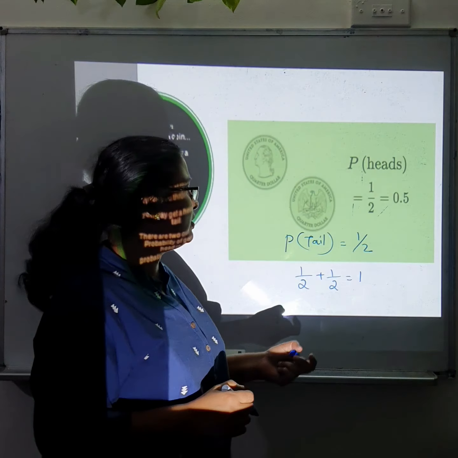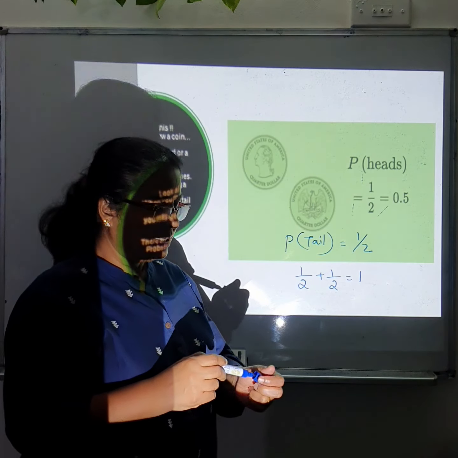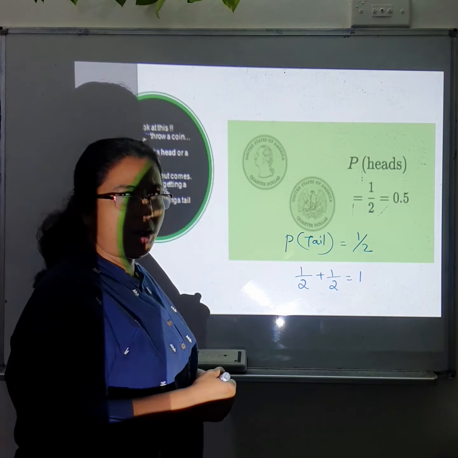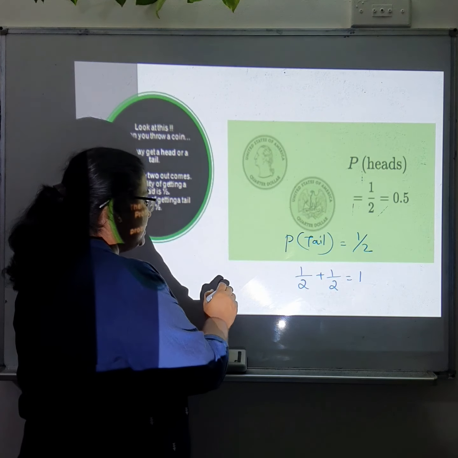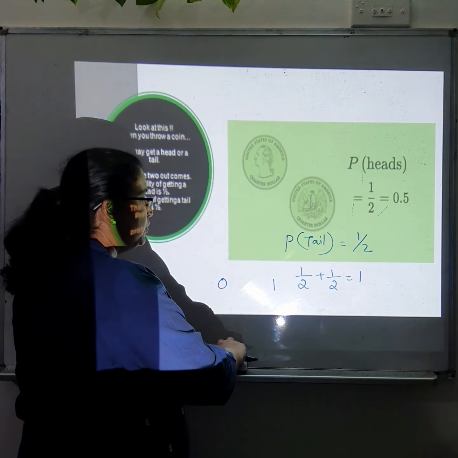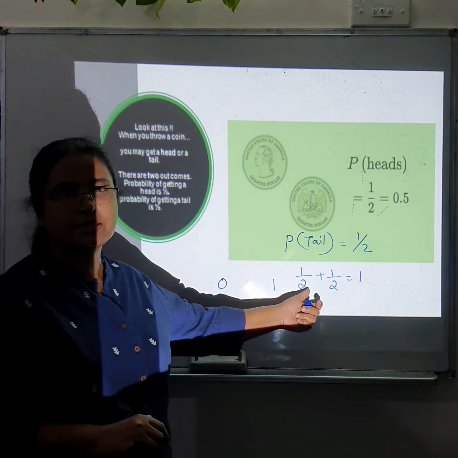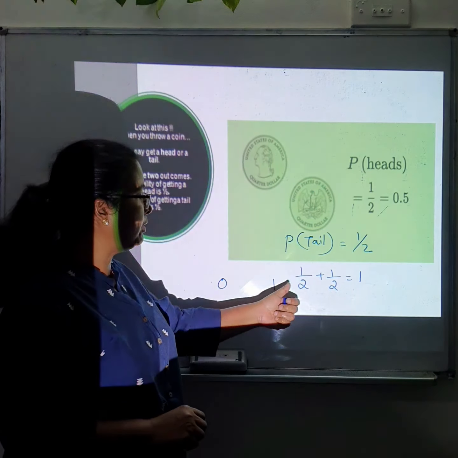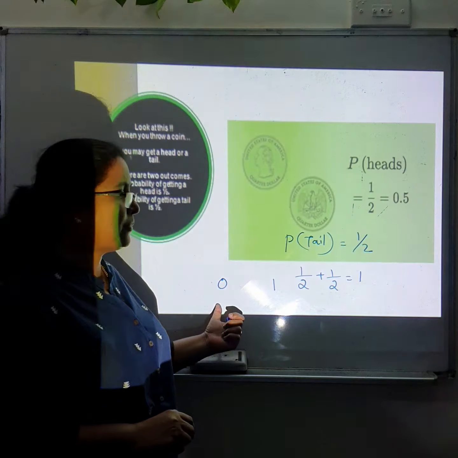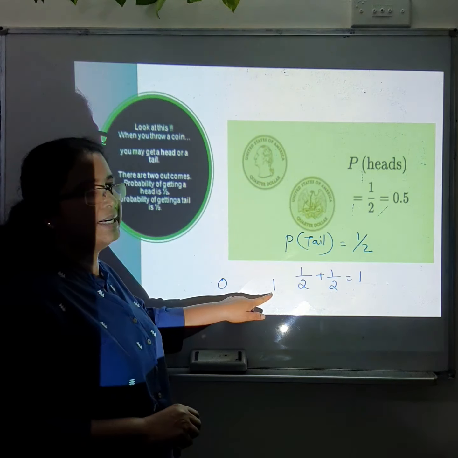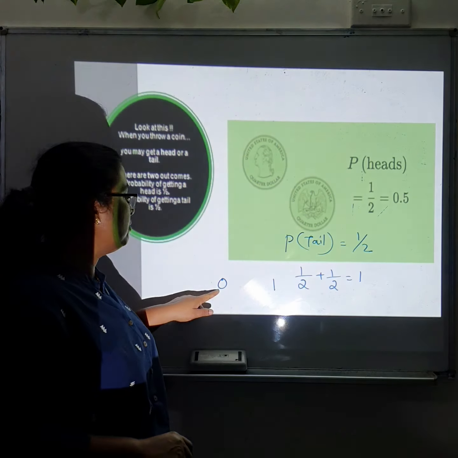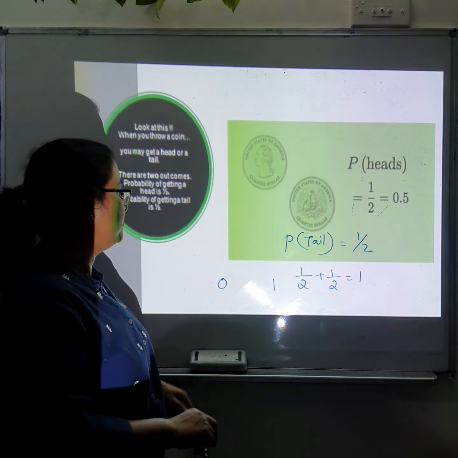So very important thing you have to understand, the probability always lies between 0 and 1. You will not get a value which is above 1 or below 0. Because 1 stands for 100%. 0 means there is no way of getting it.